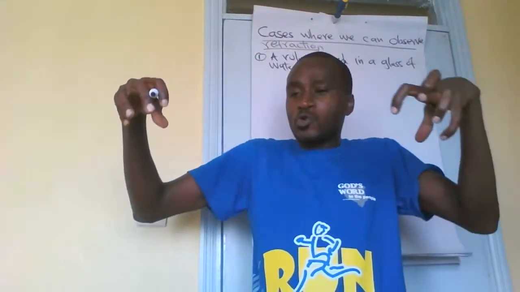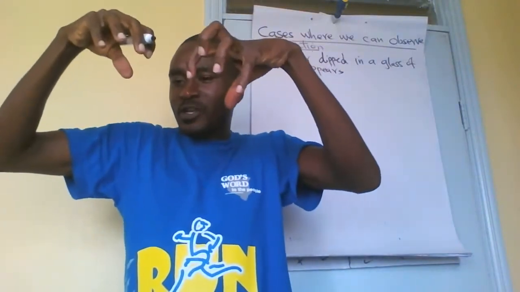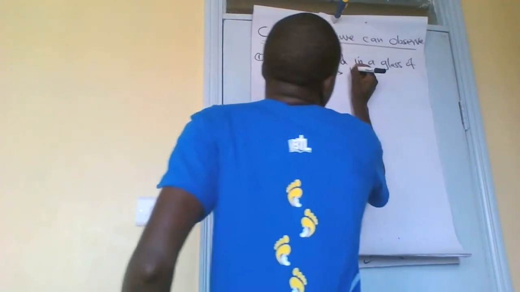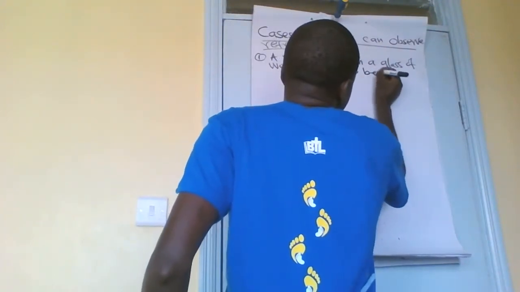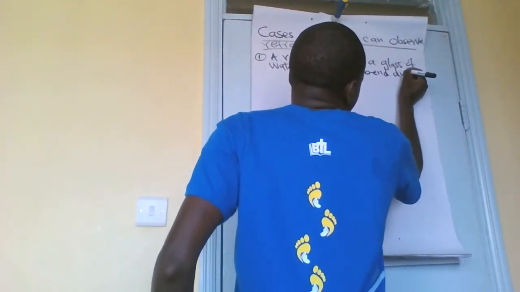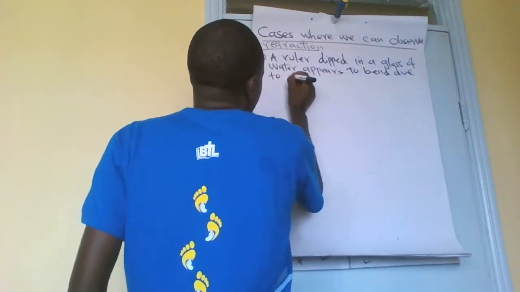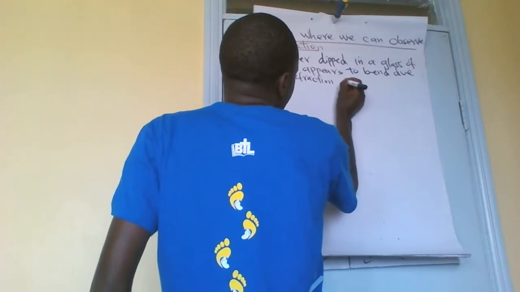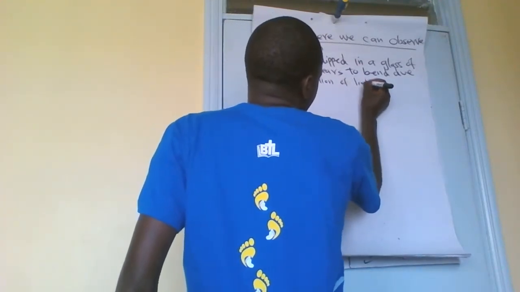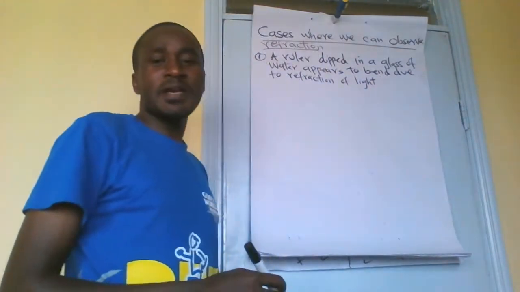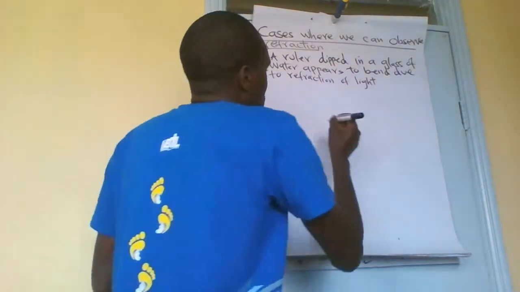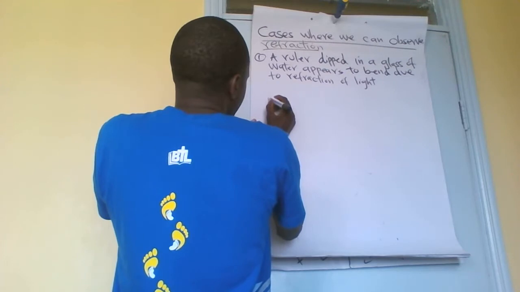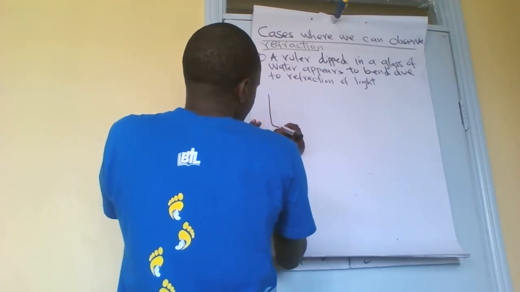When you dip a ruler inside a glass of water, it appears to bend due to refraction of light. It appears bent due to refraction of light, and that one we can show by drawing this way,